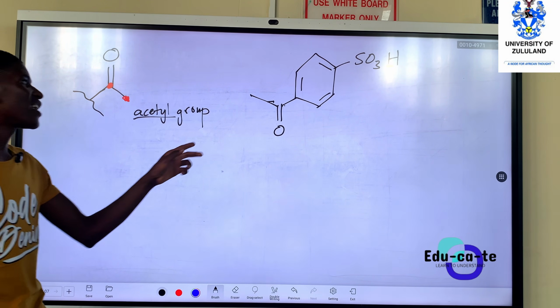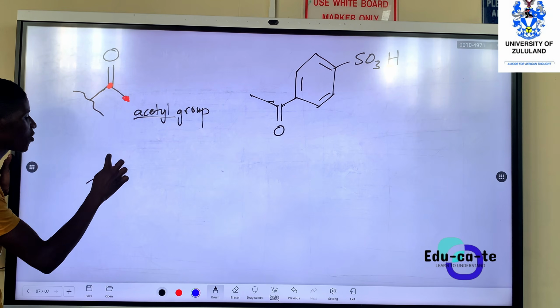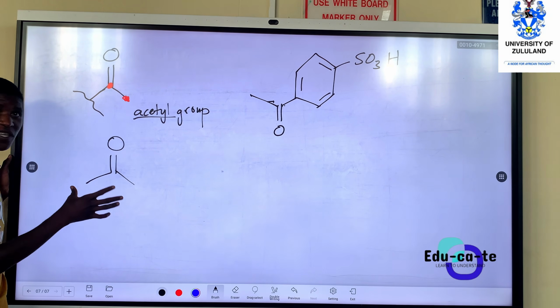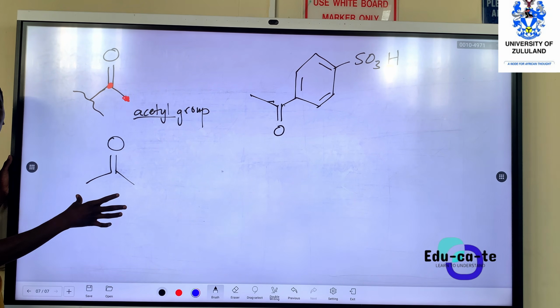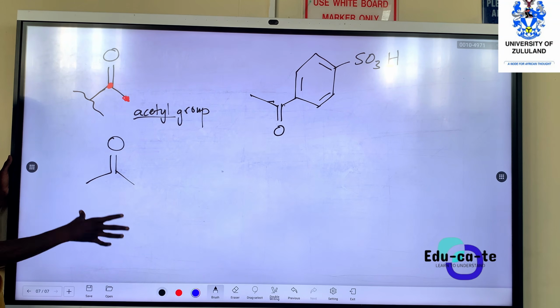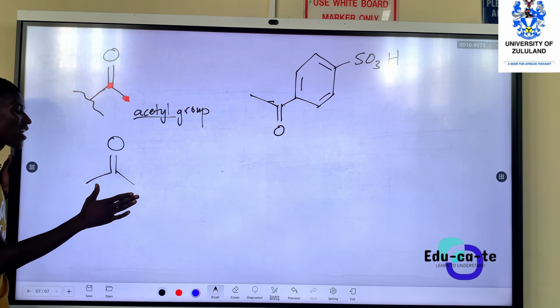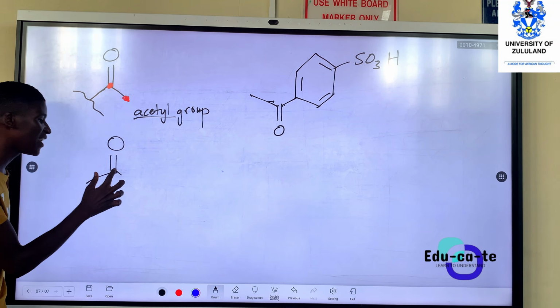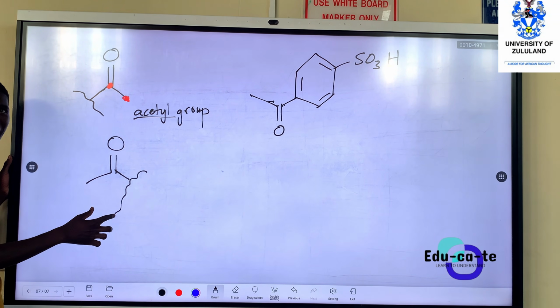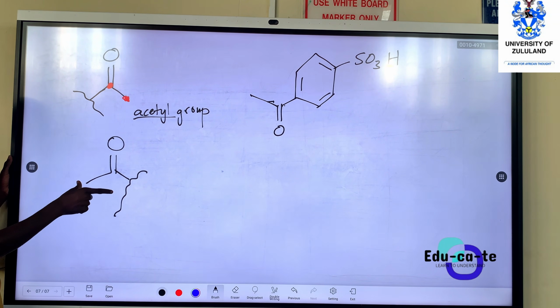This is a ketone that has got 3 carbons, right? This is acetone. Now if we remove 1 carbon and let this bond to something else, instead of saying acetone, we say acetyl.